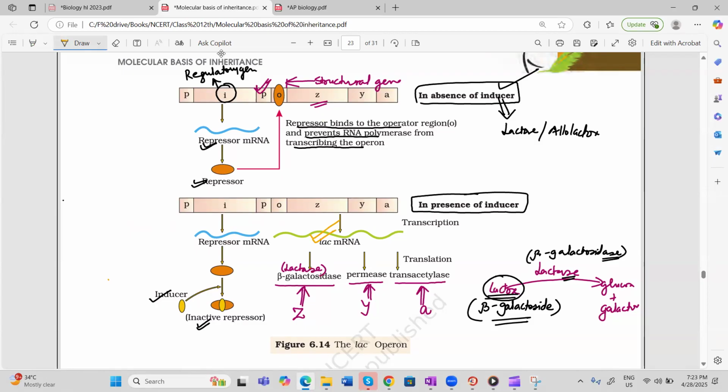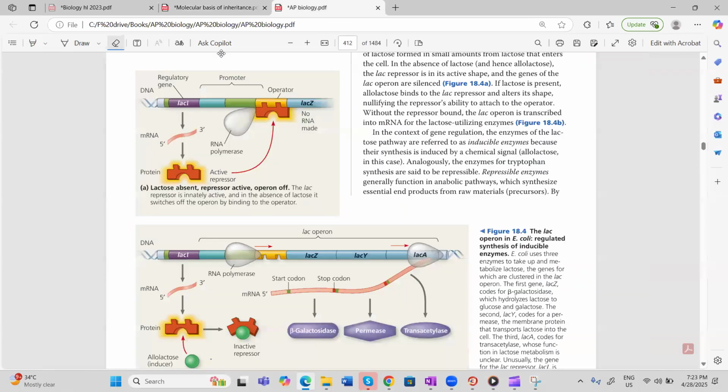Now, for this, I'll just show you one diagram. See here. The I gene is what we discussed right now. It is a regulatory gene. It is making the active repressor.